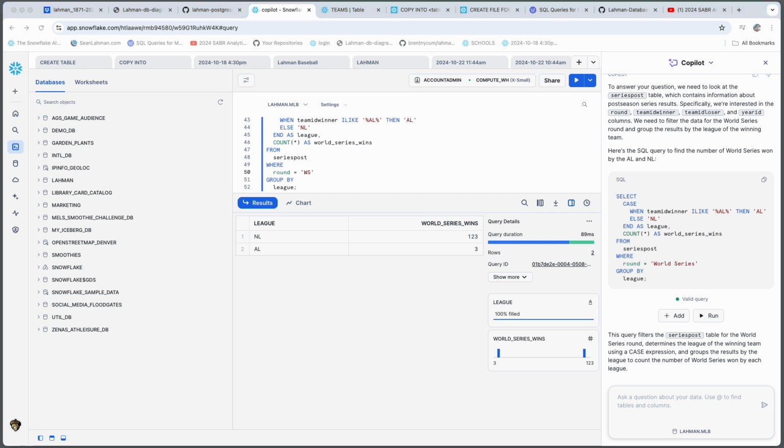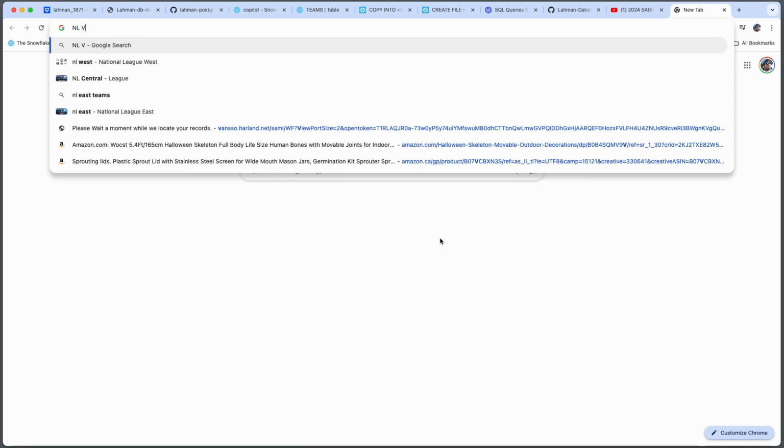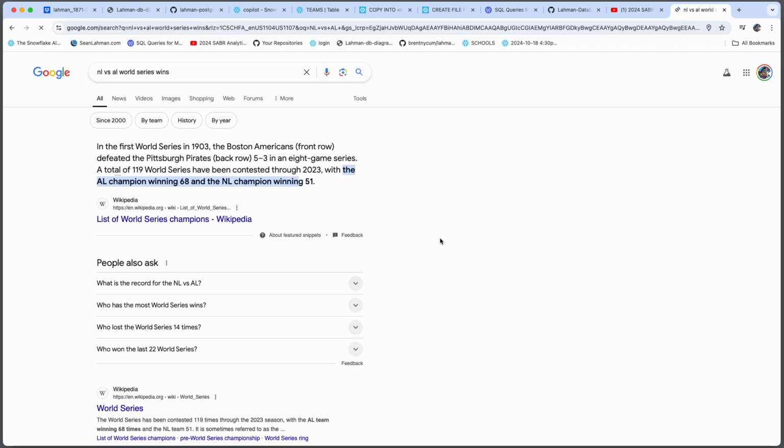So we're getting closer. Looking at the query, I wonder if there's something we could tweak. Perhaps it's the group by. What happens when we change the group by league to group by league winner ID? Will this help us? Yeah, these results look better, 58 to 67, which I think is more in line. The AA there is probably pre-MLB World Series. Let me take a quick Google. What are we?